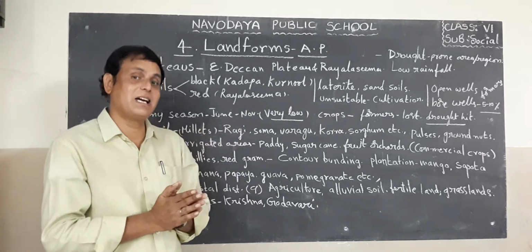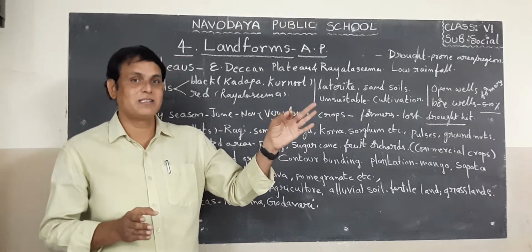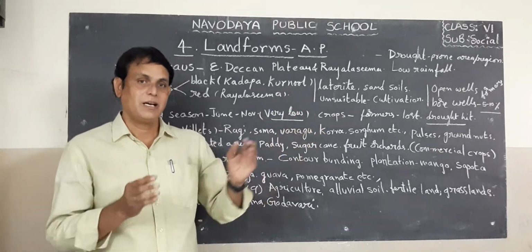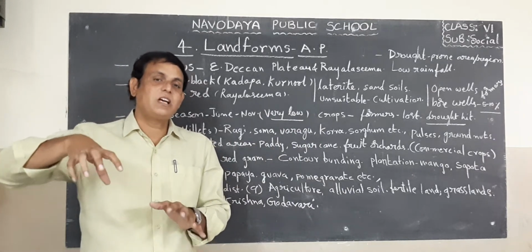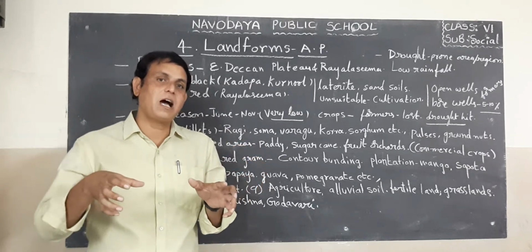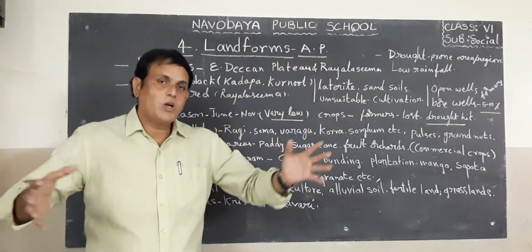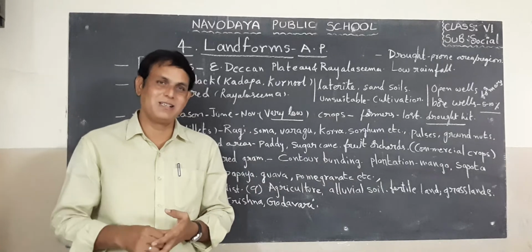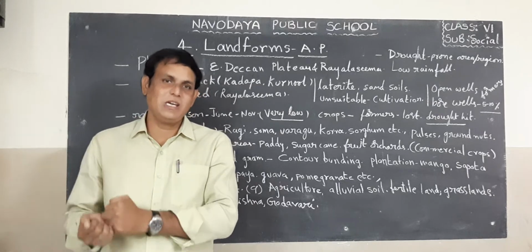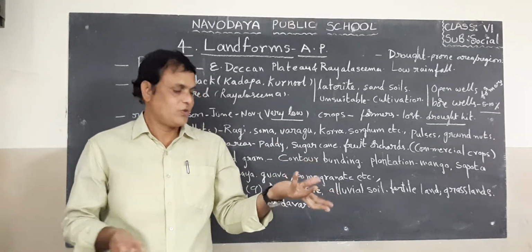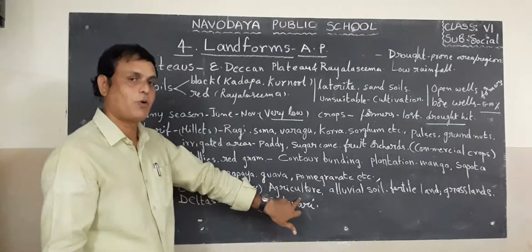Not only agriculture, grass is also available. Grass is for rearing animals, that means animal husbandry. Grass is important, and it grows abundantly in this plains area. So those living in the plains of Andhra Pradesh in the 9 districts from Srikakulam to Nellore are not only growing crops but also rearing animals. Why? Because the source is grass. Grass is abundantly growing here along with crops. So agriculture is important here.